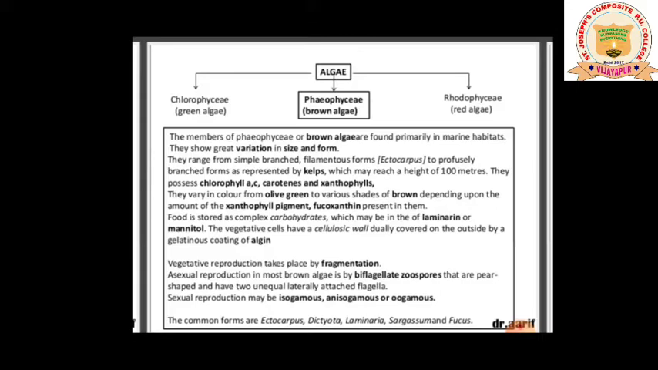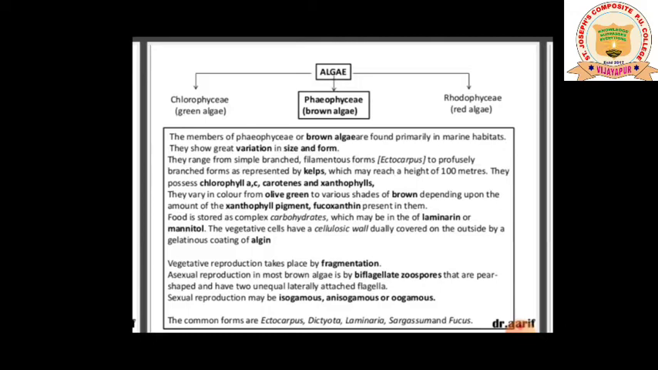Now coming to the food stored. What is the food stored in the case of brown algae? Food is stored as a complex carbohydrate which may be in the form of laminarin or mannitol. Laminarin and mannitol are nothing but complex carbohydrates.